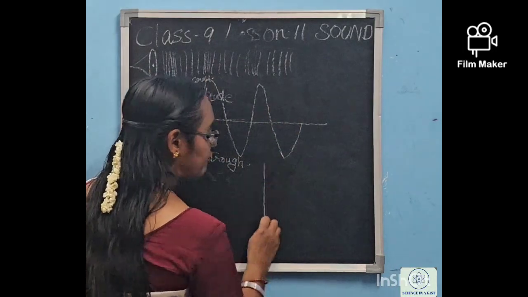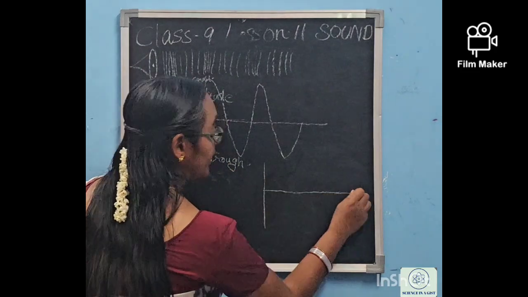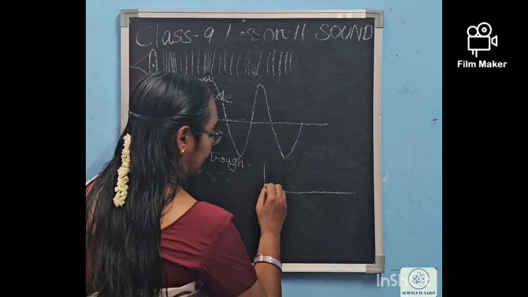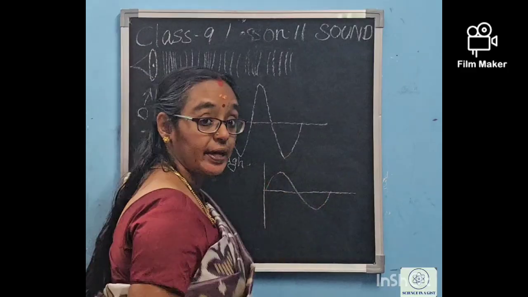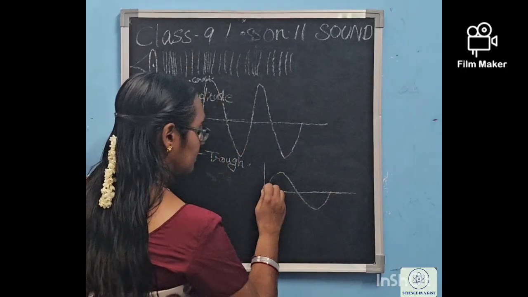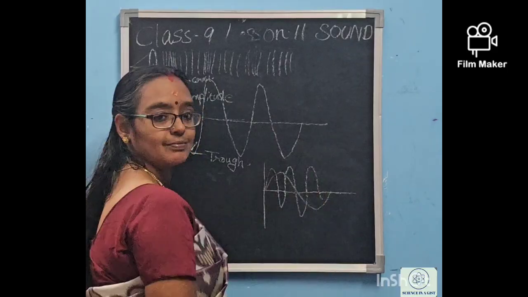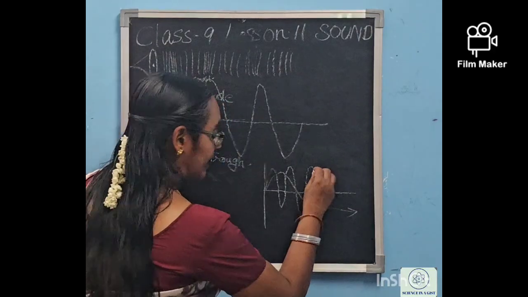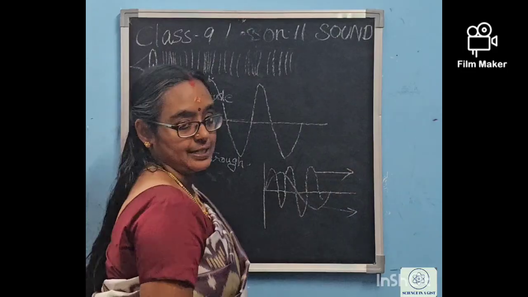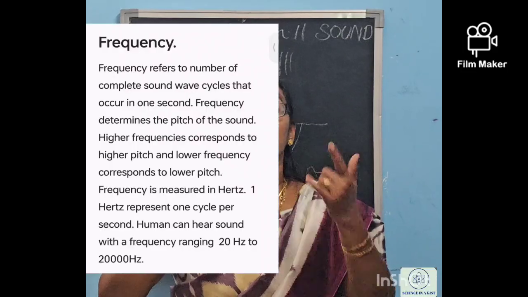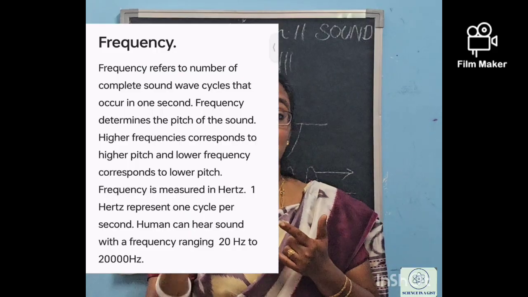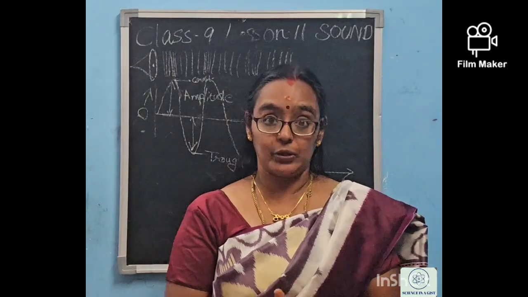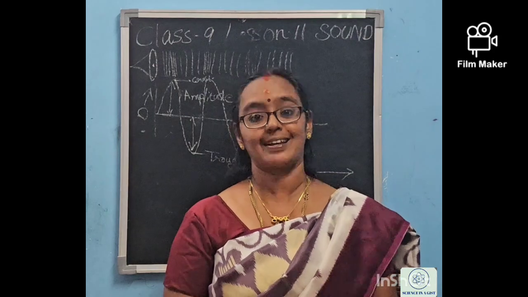So how will the frequency be for the first item, in which we are striking? If we are striking with the plastic, it will be like this. Okay, what about the steel item? Did you get it? So for the plastic, this is the pitch, and for the steel, this is the pitch, isn't it? If the number of oscillations is more in 1 second, we can say that the frequency also is larger. Frequency has the unit hertz. You have all learned this in the 8th standard itself, right?